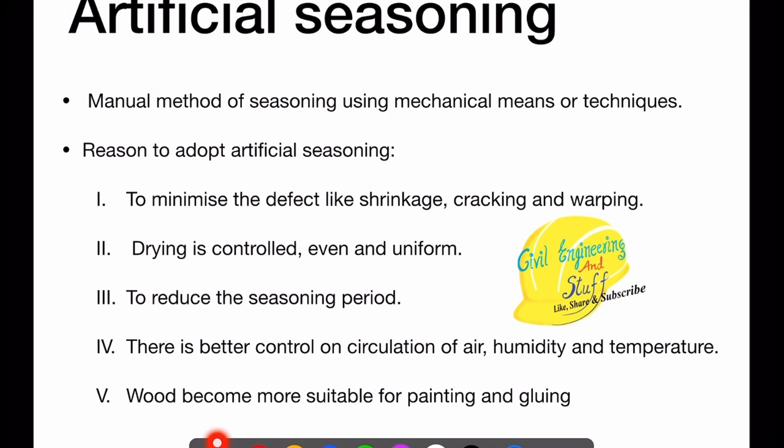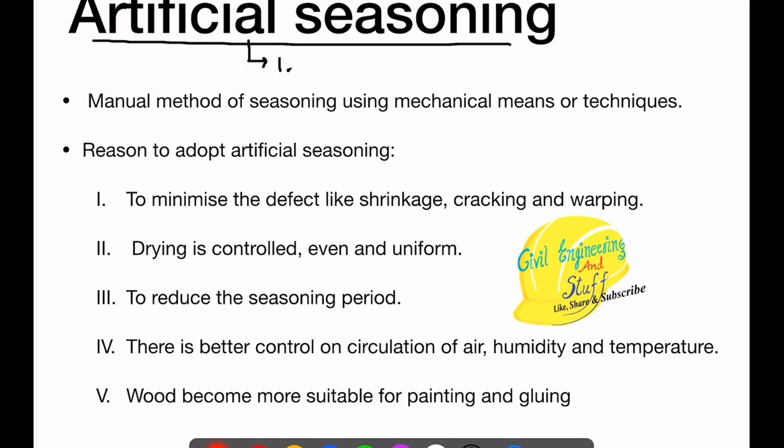Now, to reduce the time period of the seasoning and to execute the seasoning process more efficiently, we go for the artificial method of seasoning. So, when we use some mechanical means or techniques by which we reduce the moisture content of the timber, that lies under the category of artificial seasoning. Why do we adopt artificial seasoning? If I want to say two important points for why we go for artificial seasoning, the first one is to